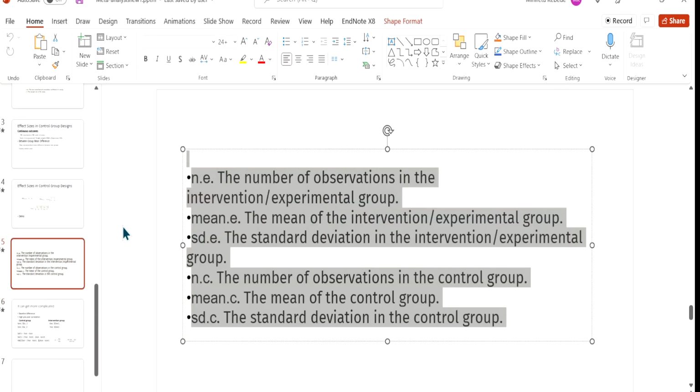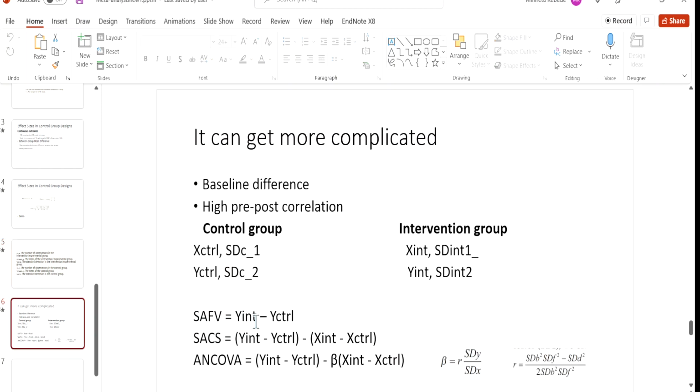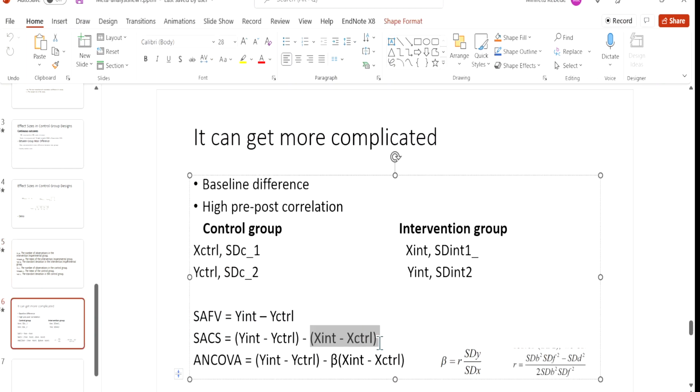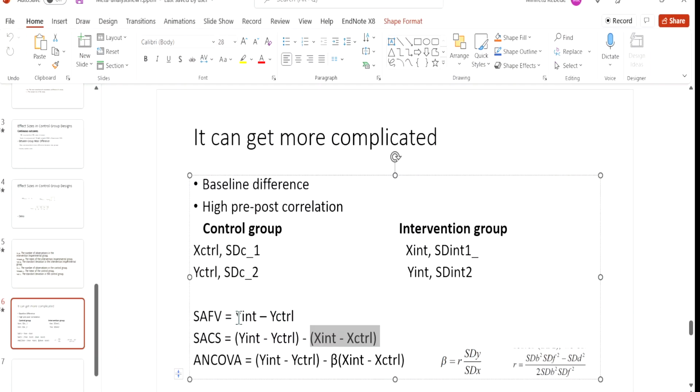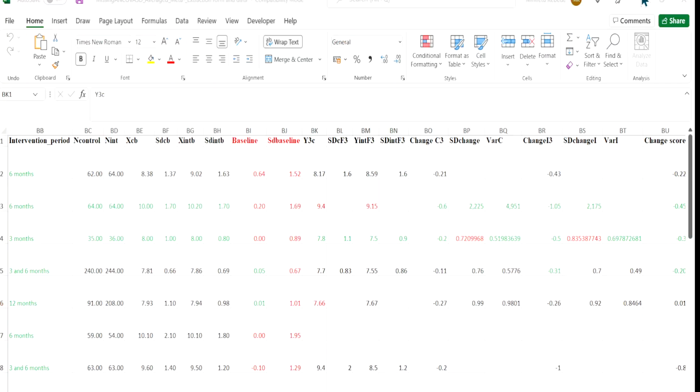These are not enough if you have this kind of problem, because you need to adjust for the baseline difference, so you need to pre-calculate this mean difference and standard deviation. Once you have the pre-calculated mean difference, you can pool them. Anyway, the first thing, before you decide whether to use simple analysis of final values, change score, or ANCOVA, is to do a meta-analysis of the baseline difference.